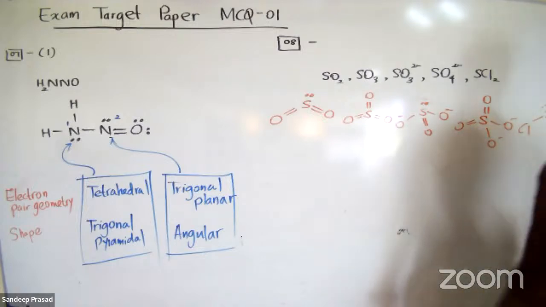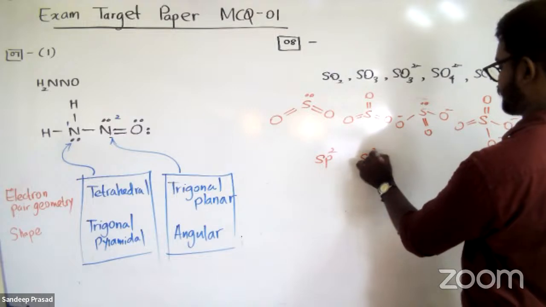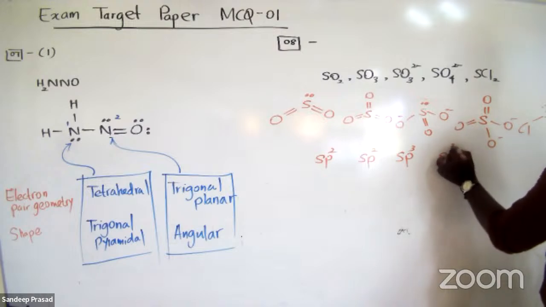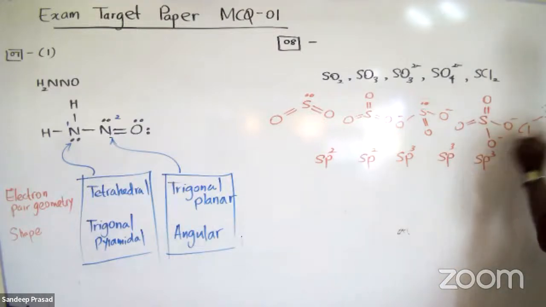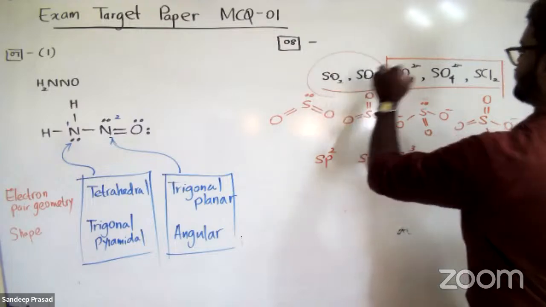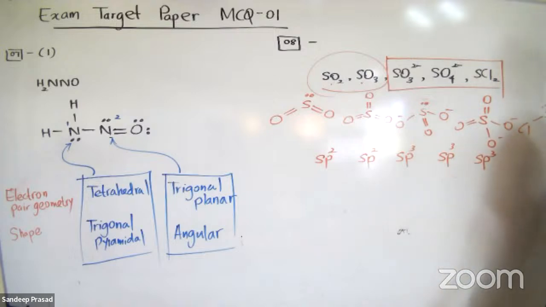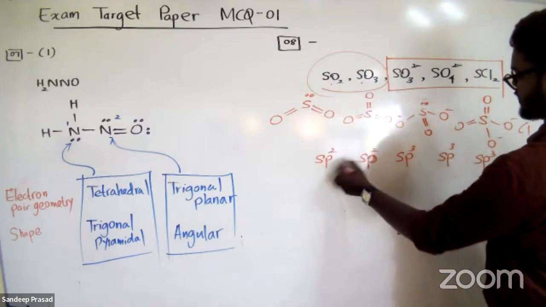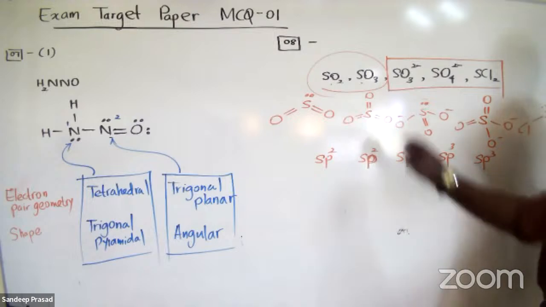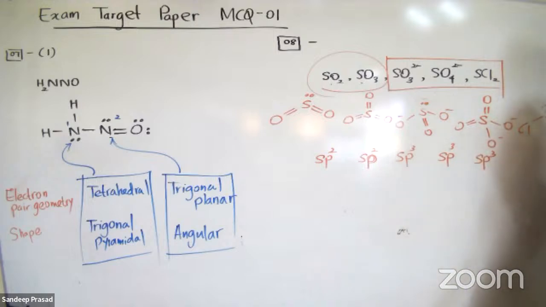Students, you can see that sulfur dioxide is sp2 hybridized. Sulfur trioxide is also sp2 hybridized. Sulfite sp3 hybridized. Sulfate sp3 hybridized. Sulfur dichloride sp3 hybridized. So therefore, you can take these three molecules separately and these two molecules separately. Why? Because when I'm considering sulfur dioxide and sulfur trioxide, their hybridization is sp2. S character is high. So therefore, we can consider that they have the highest electronegativity of sulfur atom compared to these three, right?